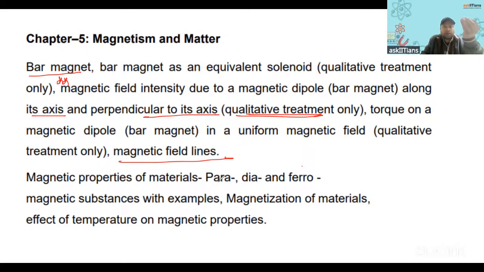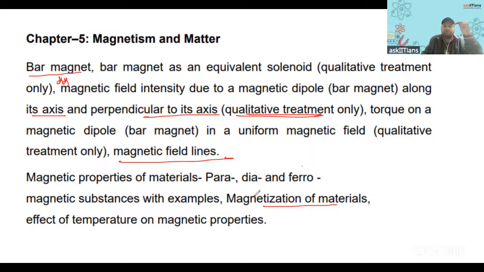Water, copper, right? What are all these substances? Is copper para or dia? Is it ferro? Then magnetization of materials. Here in magnetization of materials, we have some terms, like magnetic intensity, magnetization. These important terms you must know the definitions of, and the associated expressions, and then the effect of temperature. From these concepts, MCQs generally come.